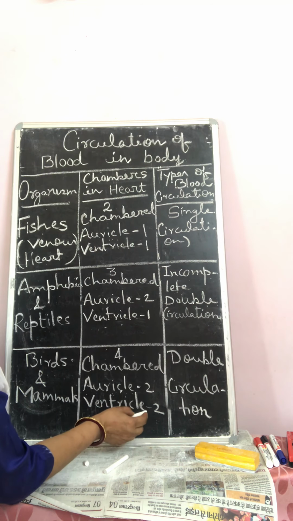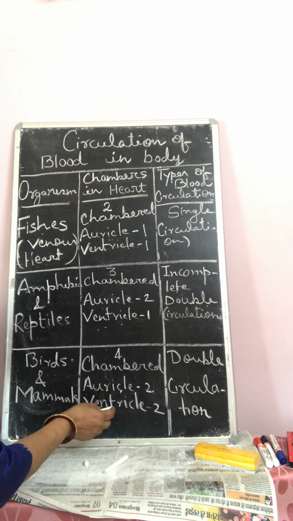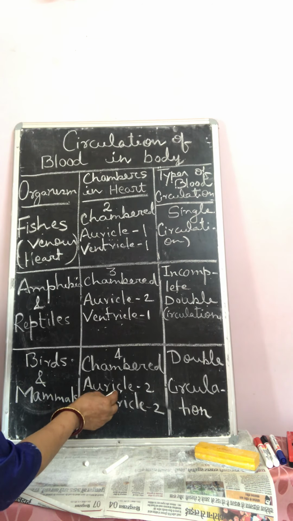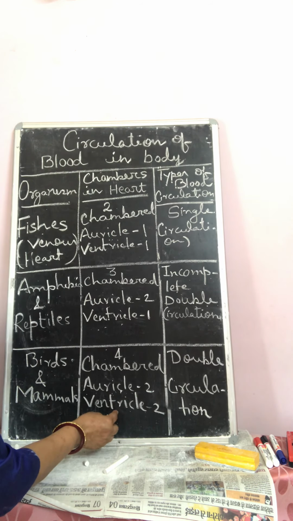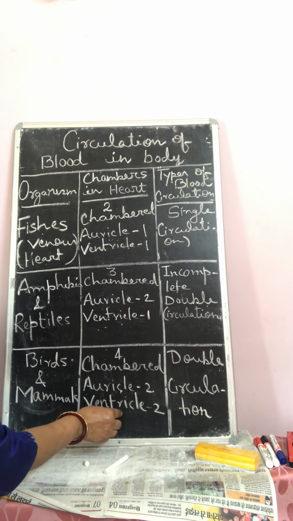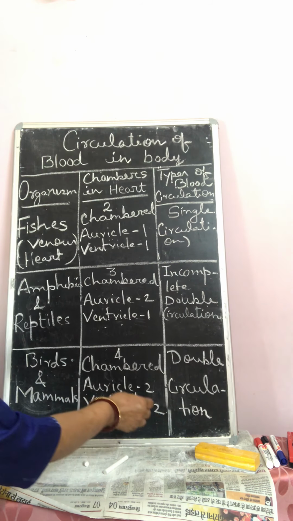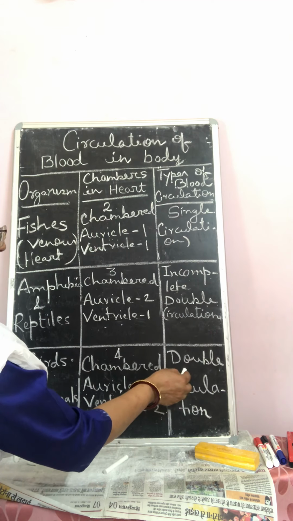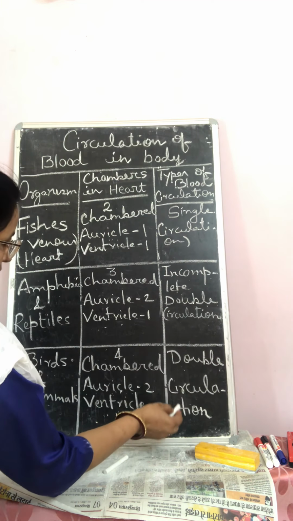Since ventricles are also two in number and each one receives blood of its own side of the auricle, there is no provision of mixing of oxygenated and deoxygenated blood in the heart, as well as no provision of mixing of blood in the body. That's why such type of circulation is called double circulation.